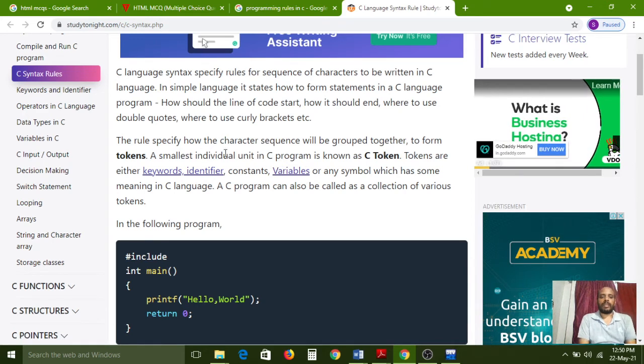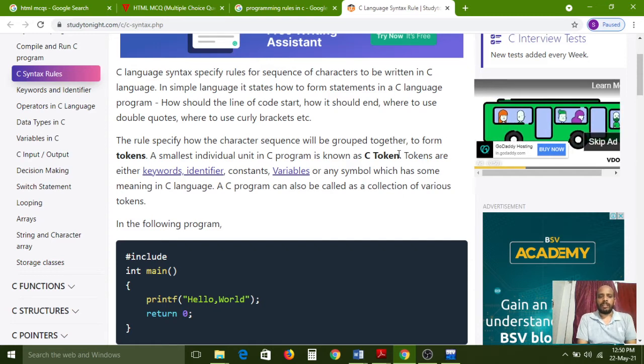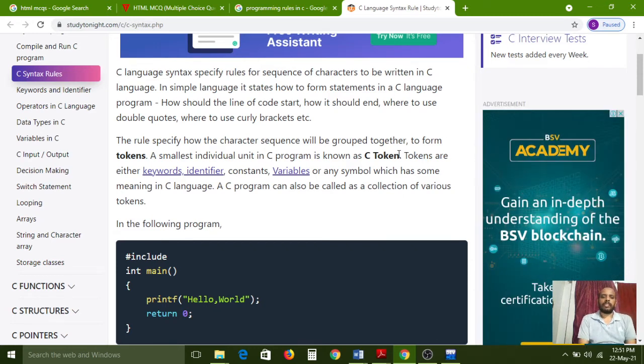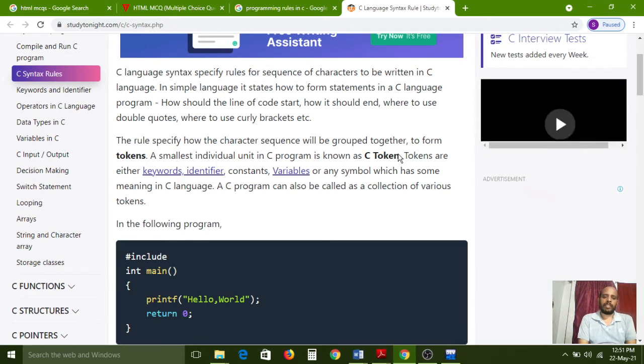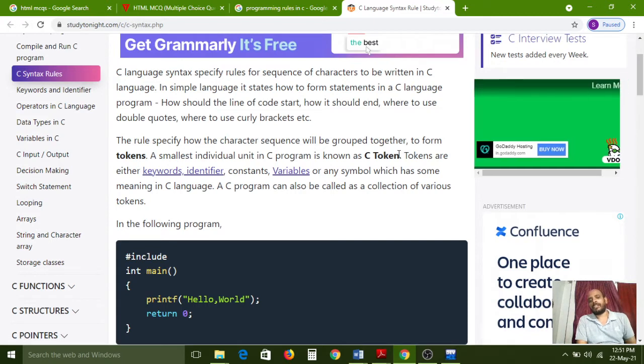The rules specify how the character sequence will be grouped together to form tokens. A smallest individual unit in a C program is known as a C token. So all of you carefully observe. Don't get confused about what a token is; these are programming language terminology words.